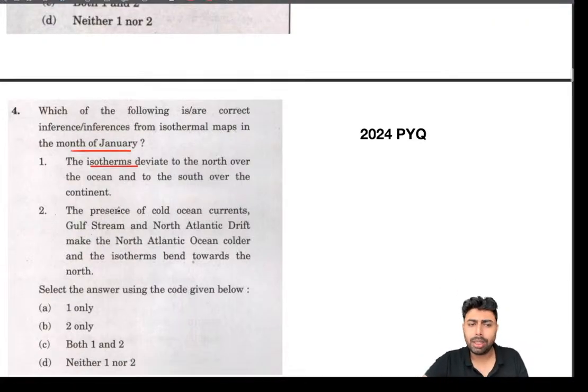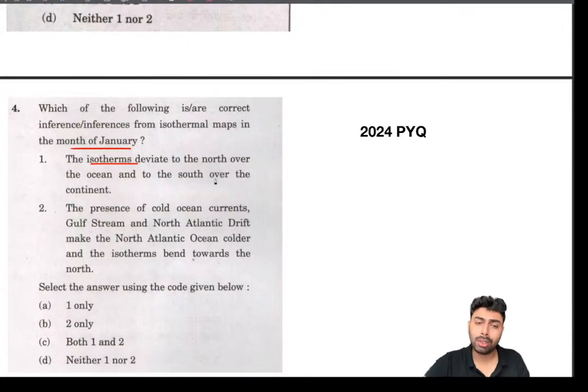So this question, that isotherms deviate to the north over the ocean and to south over the continent. This is right only. And the presence of this statement, the presence of cold ocean currents, this is the issue. Because to make this statement right, it should have been warm ocean currents. That's the reason why these isotherms are bending towards the north, because more warmer waters are found at more higher latitudes. So this is the wrong statement. Instead of cold ocean currents, it should be warm ocean currents.